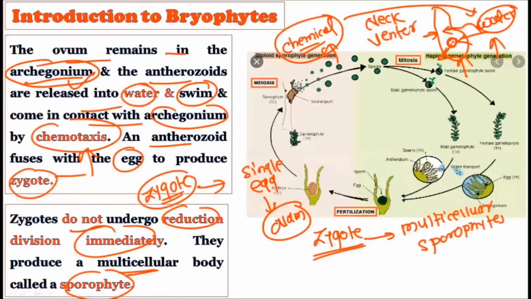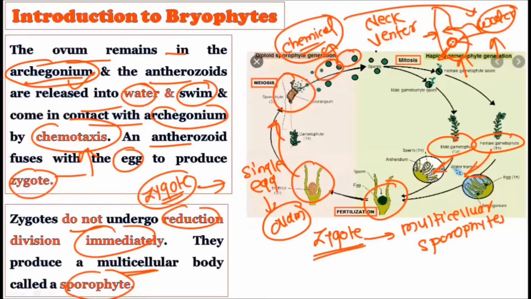Now consider this diagram. Here there is a male gametophyte and a female gametophyte. The male gametophyte is producing the antheridia and the female gametophyte is producing the egg. After the fusion, there is fertilization and formation of the zygote. The zygote develops into the sporophyte, and this sporophyte releases the spores to produce again the gametophytes, the male gametophyte and the female gametophyte.